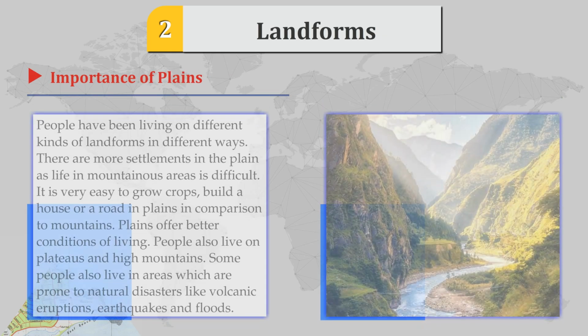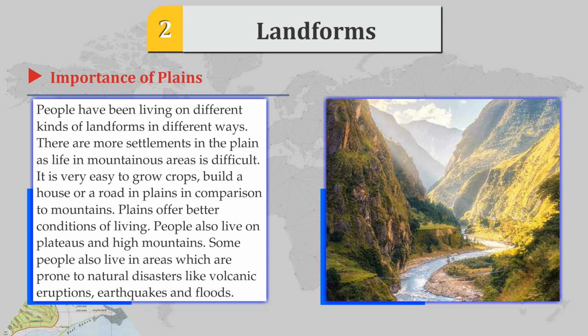Landforms and people. People have been living on different kinds of landforms in different ways. There are more settlements in plains as life in mountain areas is difficult. It is very easy to grow crops and build a house or a road in plains in comparison to mountains. Plains offer better conditions of living. People also live on plateaus and high mountains.